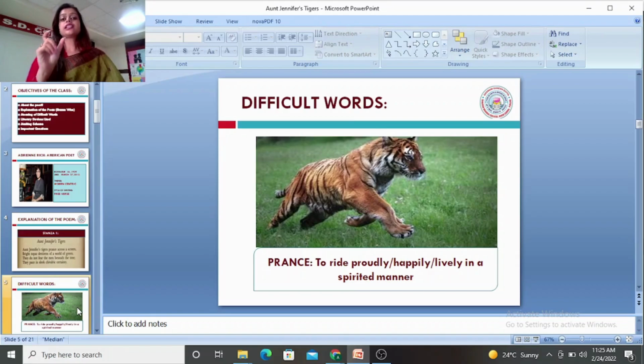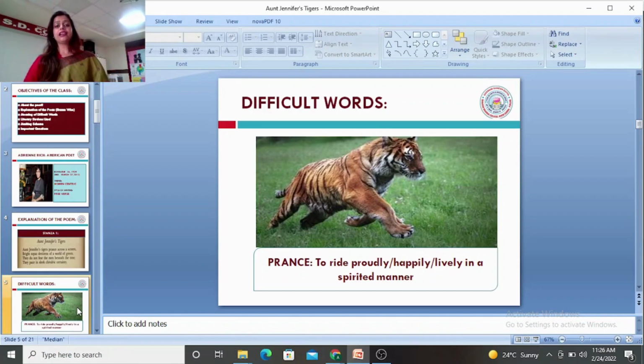So this word is very important because Aunt Jennifer is not able to come out lively. She is not able to live a proud, happy life with her husband. So the tiger is a contrasting image as far as Aunt Jennifer is concerned, and she wants a life like this tiger. She wants to live a proud life, a happy life, a lively life where she is able to express herself completely.